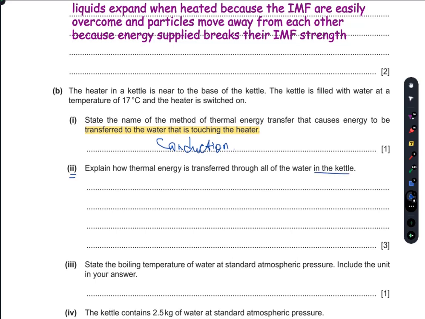Now, how will the thermal energy be transferred? A convection current would be established within the water. The cold water will sink and the heated water will rise, and this is the same principle on which gliders fly in the air. The hot air rises upwards and the cool air sinks, and a convection current would be established. I'm going to write it here.